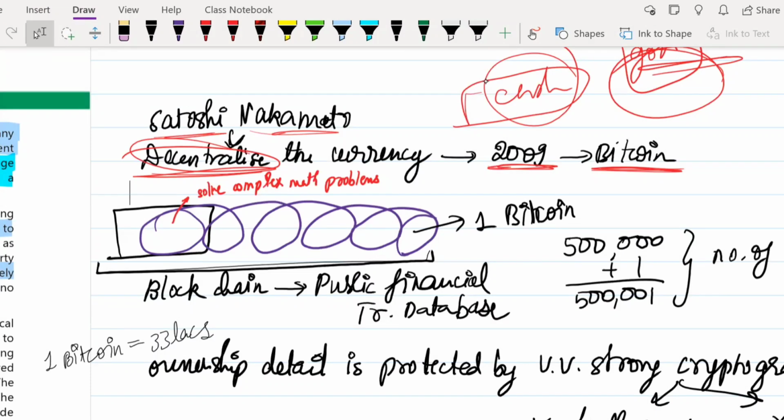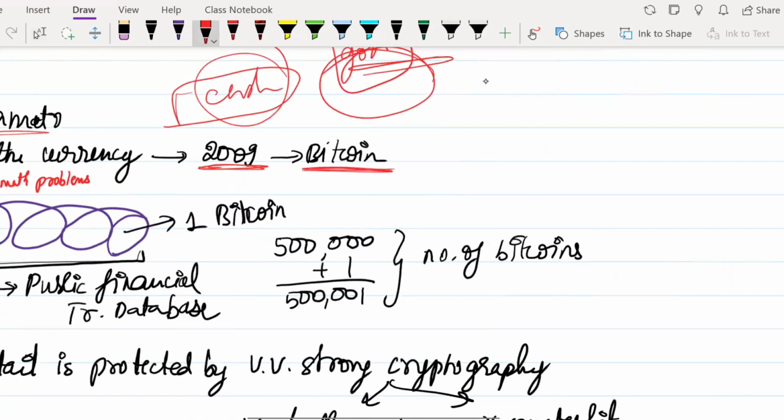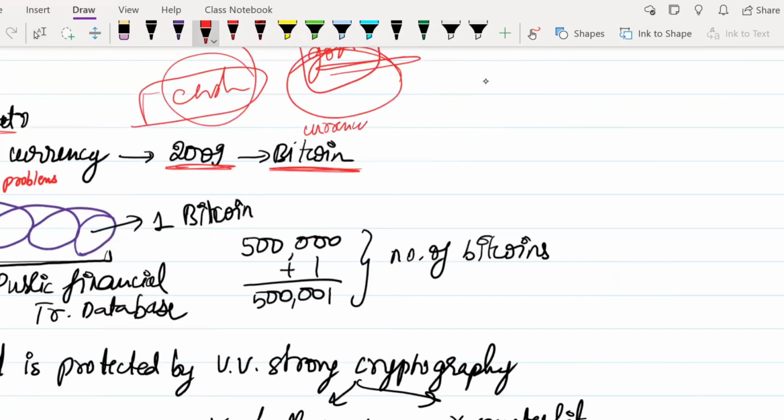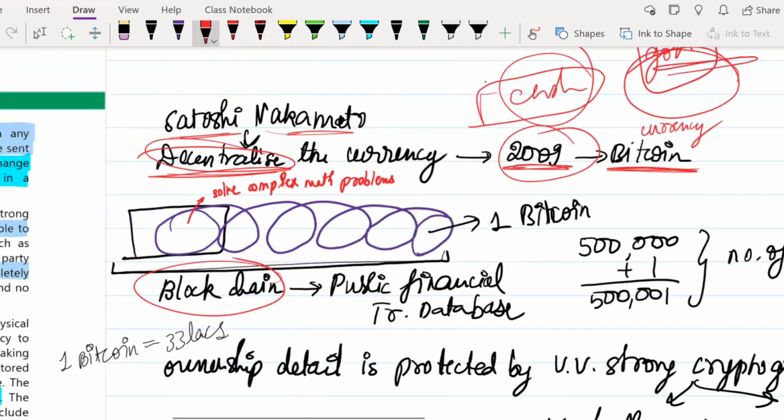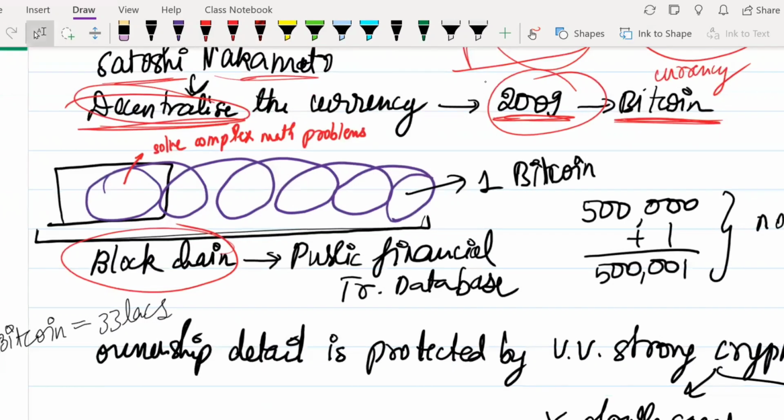So what Satoshi did was this: he came up with the concept of blockchain. The currency that he issued was known as Bitcoin. This is the currency name. It was issued in 2009. So here what happens is,